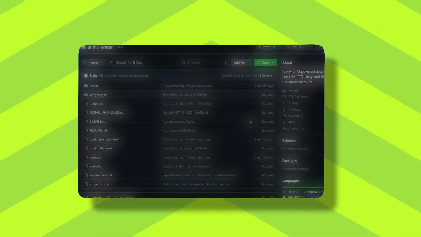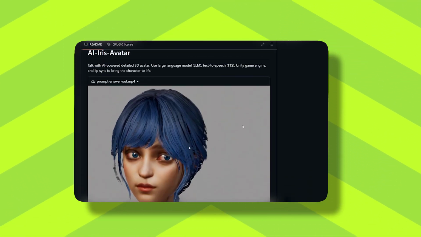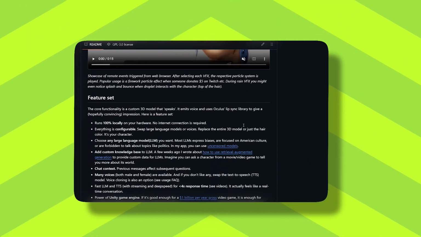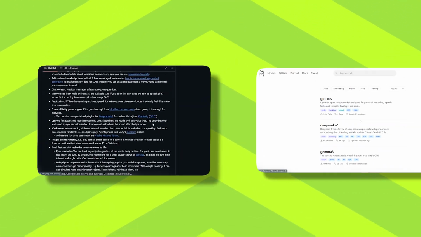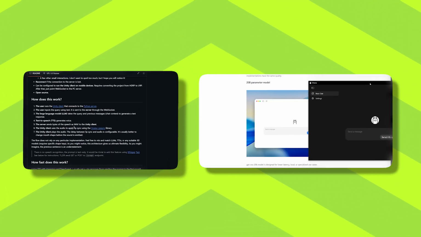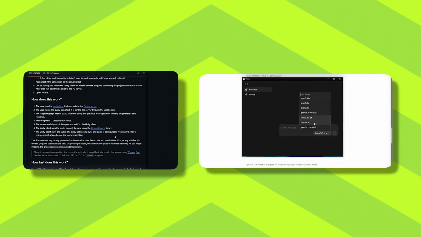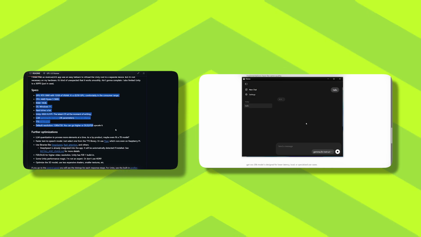In this stage I started the practical development of my AI-driven avatar in Unity. So let's start. As a foundation I used the GitHub repository, AI Iris avatar. I installed Ollama, which allows me to run local LLMs for text generation. Then I began working with Unity as a main client.